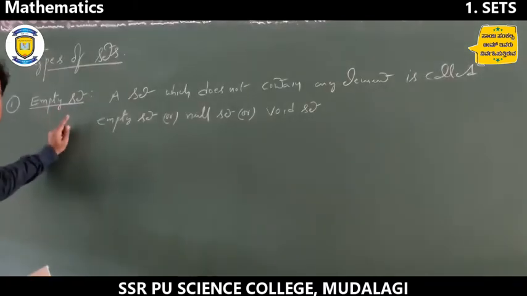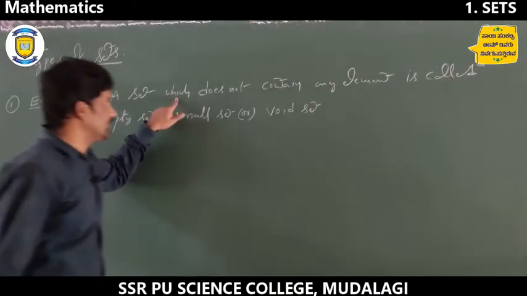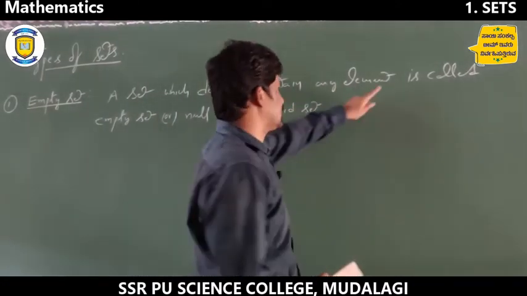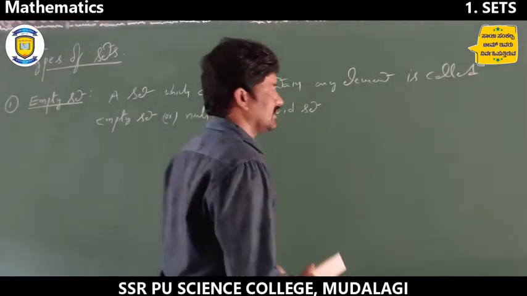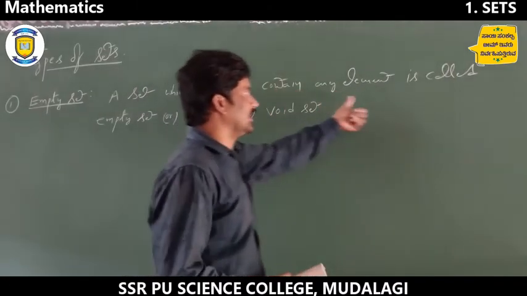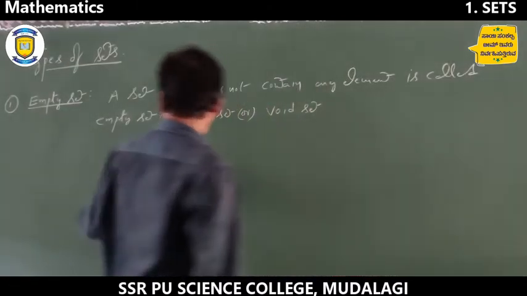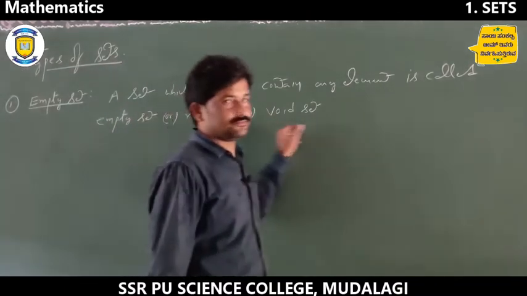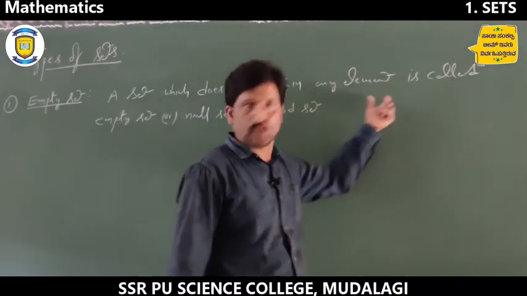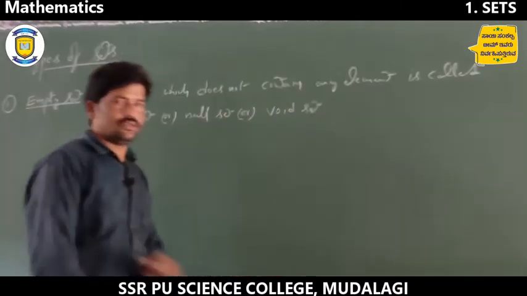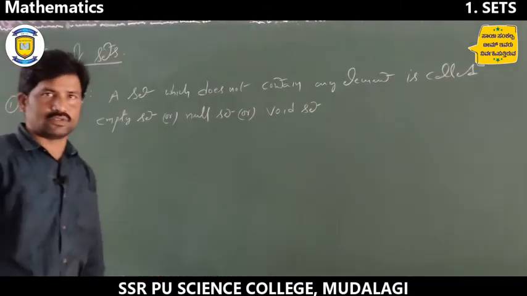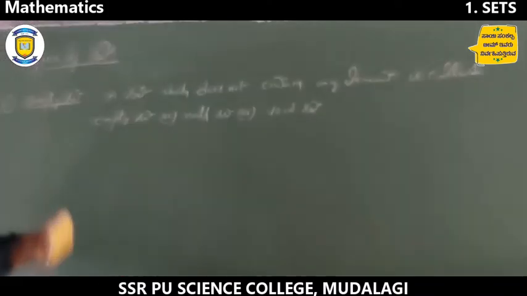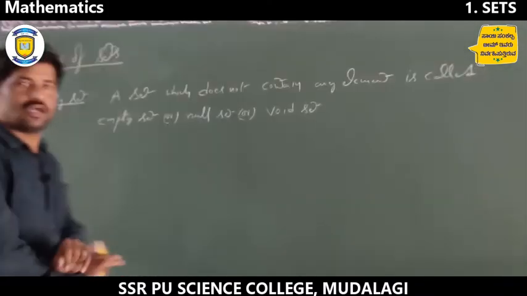So empty set is nothing but a set which does not contain any elements. Means, given set ಒಳಗೆ no elements ಇರಬೇಕು. No elements means there is not even one element, that is called empty set. ಅದರೊಳಗೆ empty ಇರಬೇಕು, there are no elements, right?